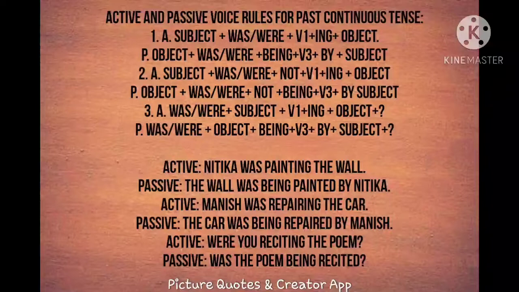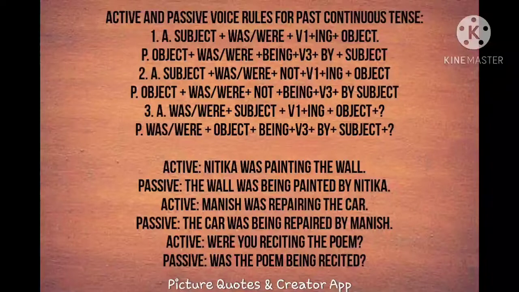That's why we have put were as the question word. Auxiliary verbs create yes or no questions. And look at how the passive construction changes. Poem is a singular subject, so we have changed the auxiliary verb into was.